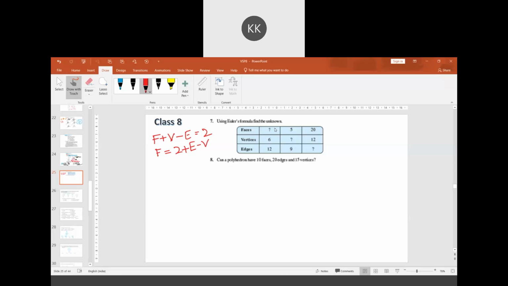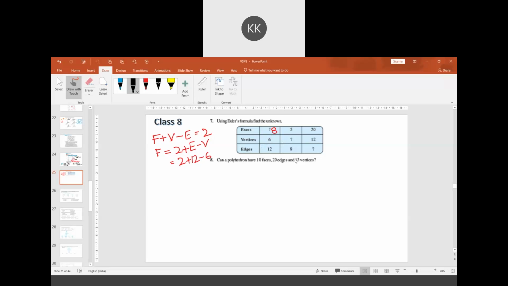How much? Pawan said it is 8. Is it 8? 2 plus how many? How many edges are there? 12. Minus how many vertices are there? 6. So 14 minus 6 is 8. Correct, sir. Tell me the second answer.